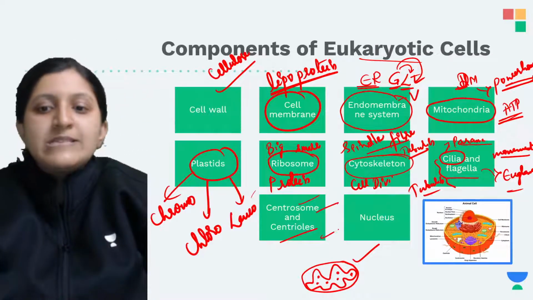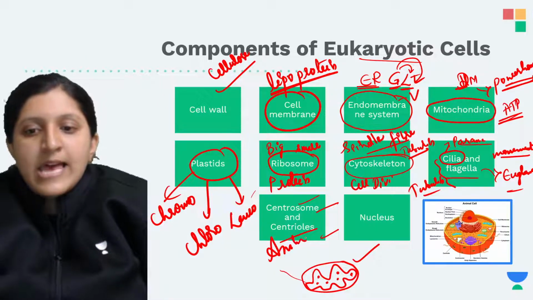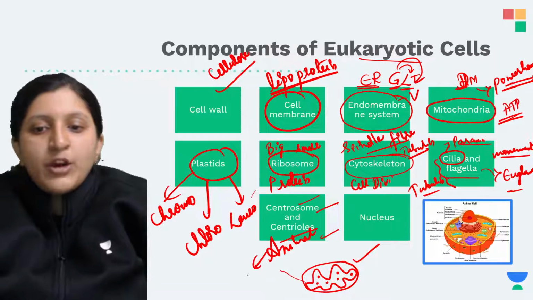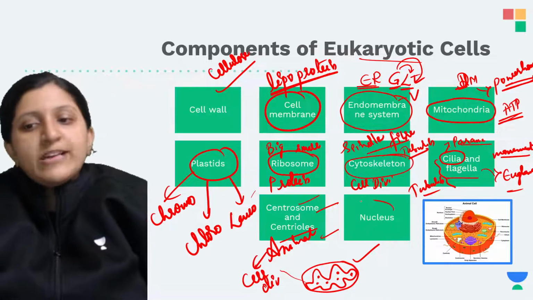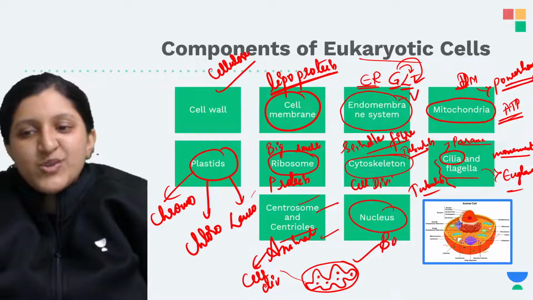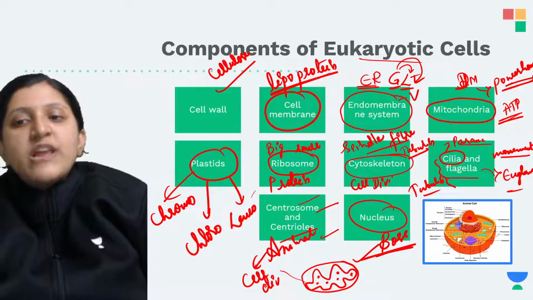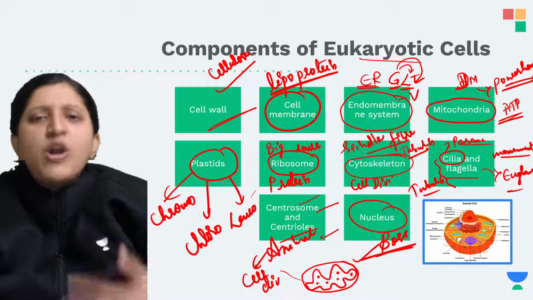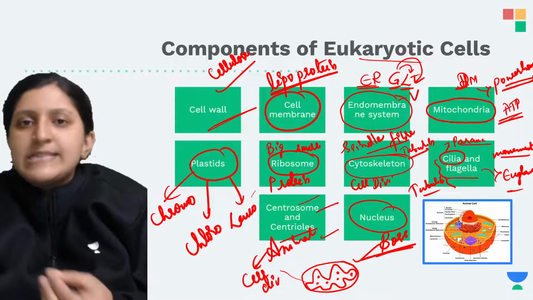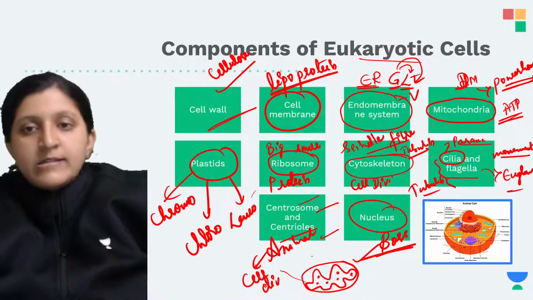So centrosome and centriole you can basically find in the animal cell, and this has a role in the cell division. Okay, nucleus, you know, this is the boss. So this is the boss of the cell, which is going to control each and every function that is occurring in the plant body or the animal body or any other living organism, where it will control the whole function of this cell.